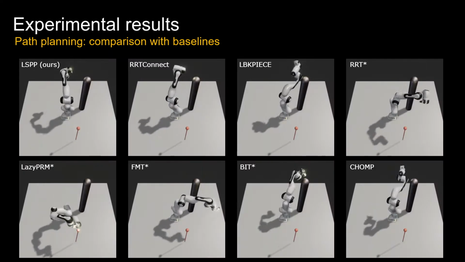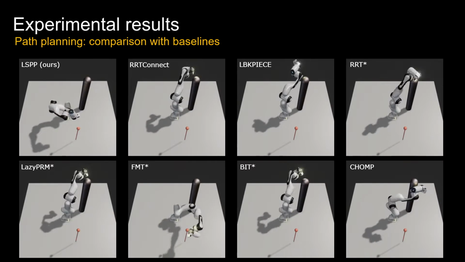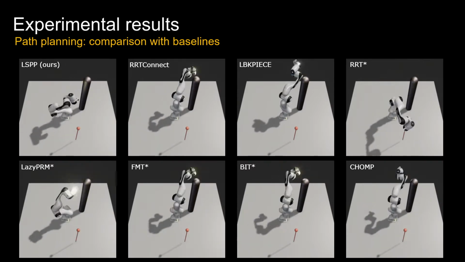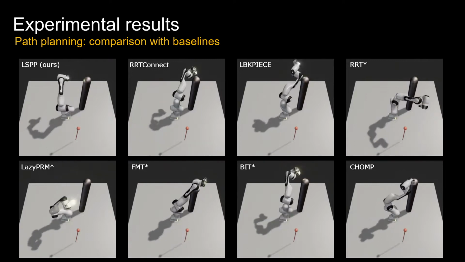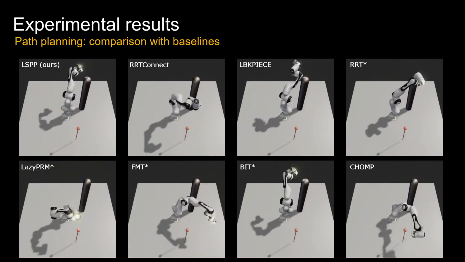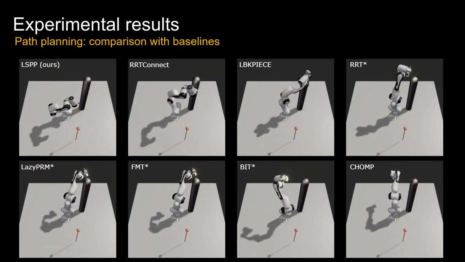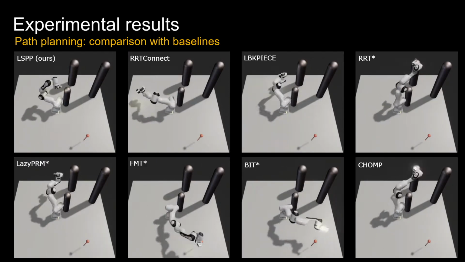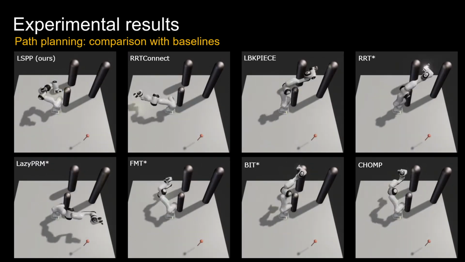In our one obstacle example, RRT Connect and LBKPIECE are quick in planning, but found suboptimal paths in terms of path length. Like ours, CHOMP is an optimization-based approach. It performs similarly in terms of success rate, but underperforms in path length and planning time. Our approach found a smooth and near optimal path. Similarly, in the case of 3 obstacles, our latent space path planning algorithm planned a smooth and short path.